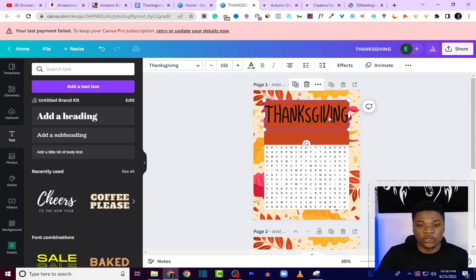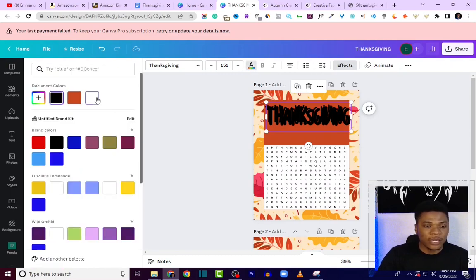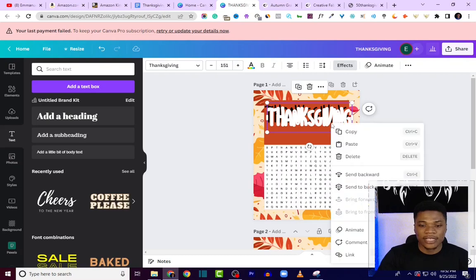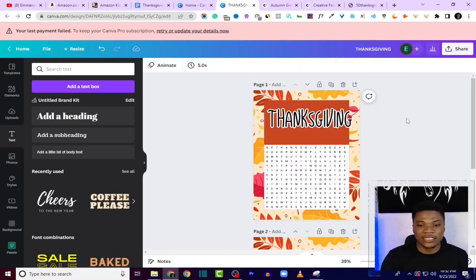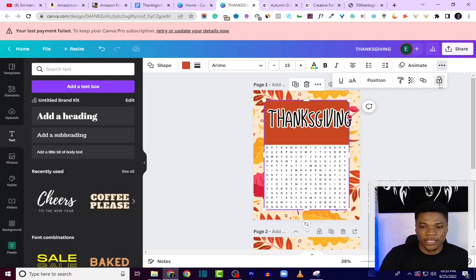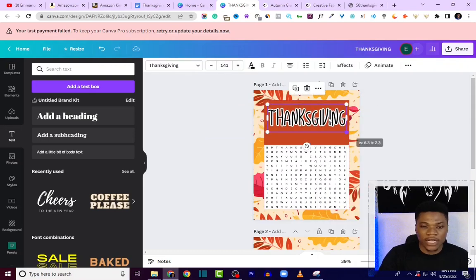Then I'm going to do some kind of design trick here to make my font stand out. What I'm going to do is to duplicate my text exactly the way it is. Then I'll come over to Effect, apply this hollow effect, and then increase the thickness to the highest. Then I'm going to change the color. I'm going to use white, and then I'm going to select it, then right click, then click send backward, and then just drag them over each other. As you can see, the text stands out more this way. Okay, let me lock this shape behind it and then highlight and group them so that I can move them around as one.